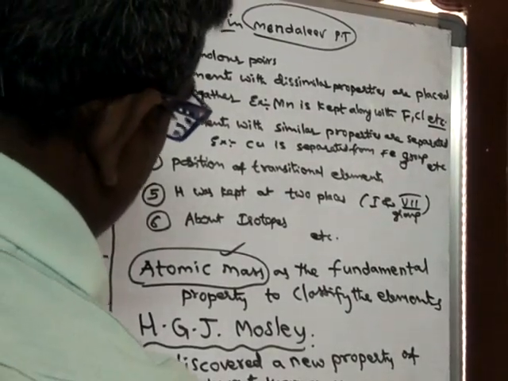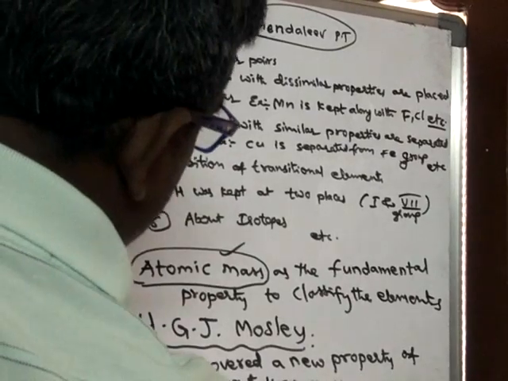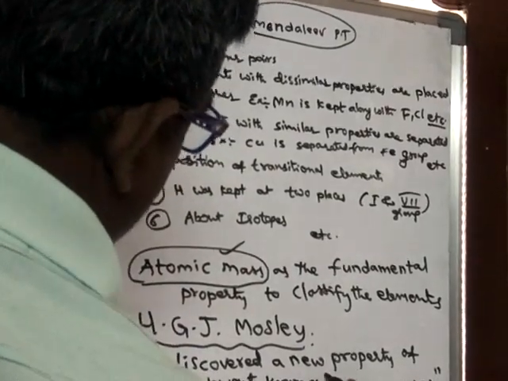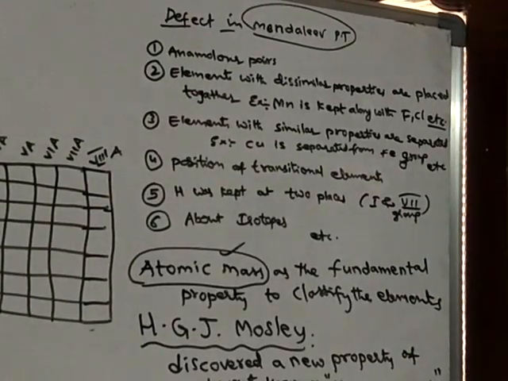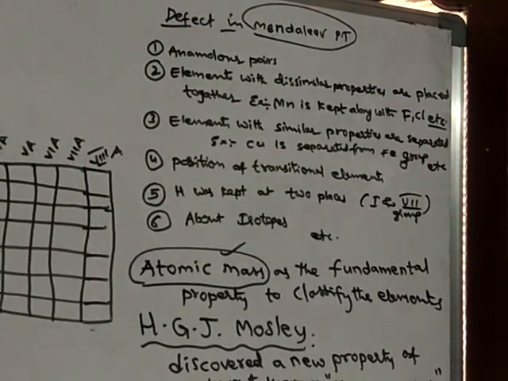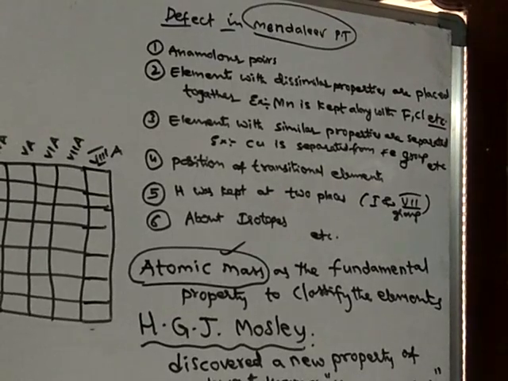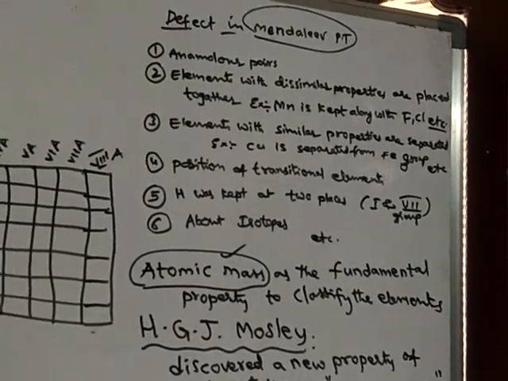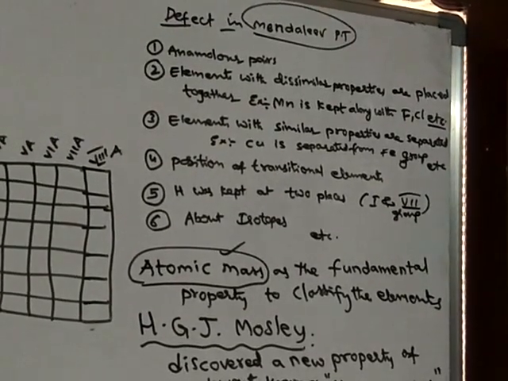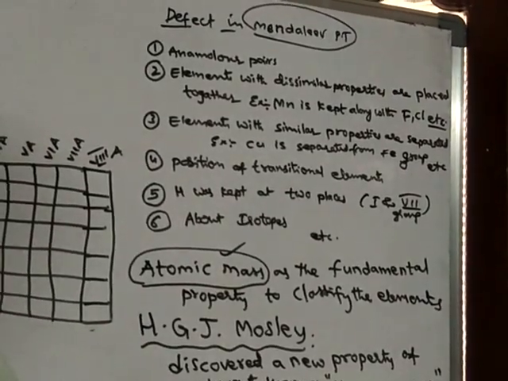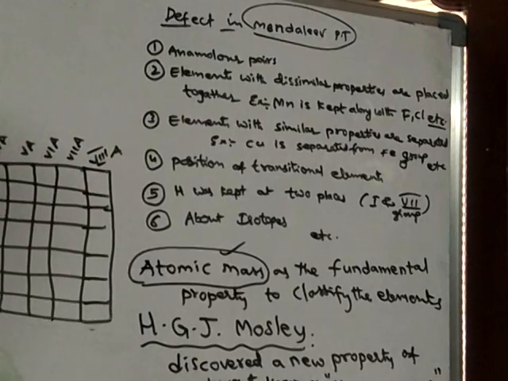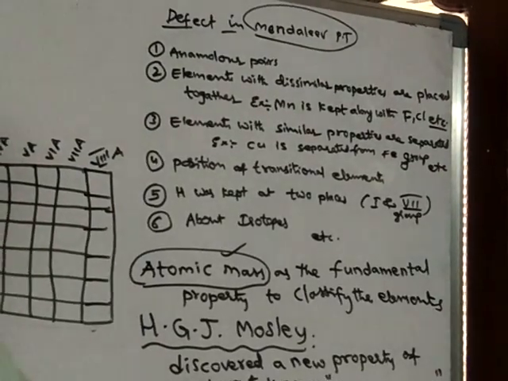Until then, mostly no one knew what an atomic number was. Atomic number is one of the properties of an atom. He did this with the help of the X-ray analysis experiment.